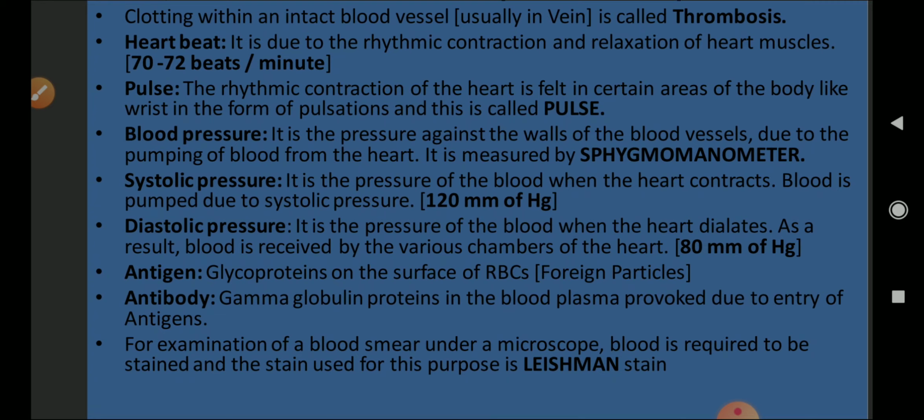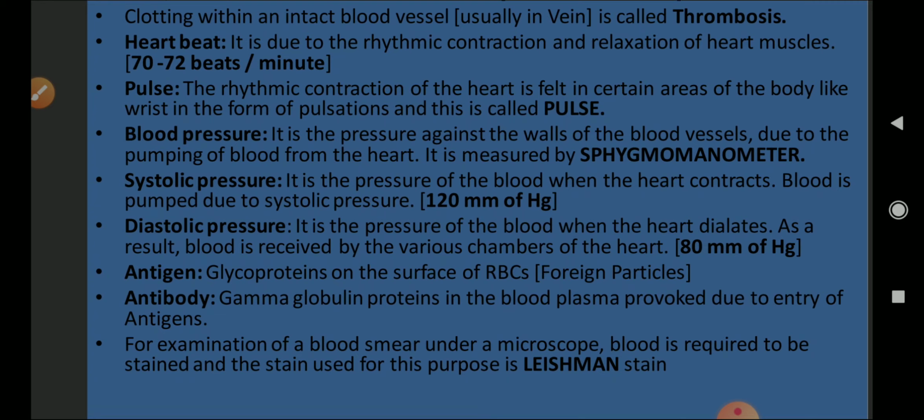Diastolic pressure is the pressure of the blood when the heart dilates, that means relaxes. As a result, blood is received by the various chambers of the heart. So this is diastolic pressure, the relaxation pressure. What is the pressure for that one? It is 80 mm of Hg. So the normal blood pressure is 120 mm of Hg, that is the upper one, and the lower one is 80 mm of Hg.